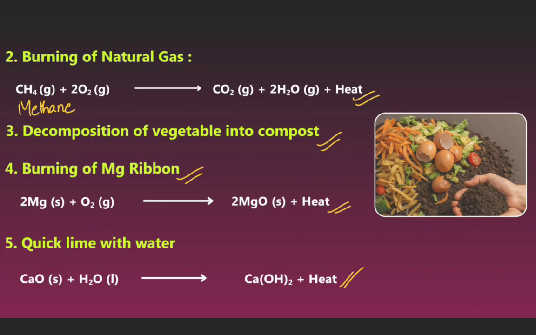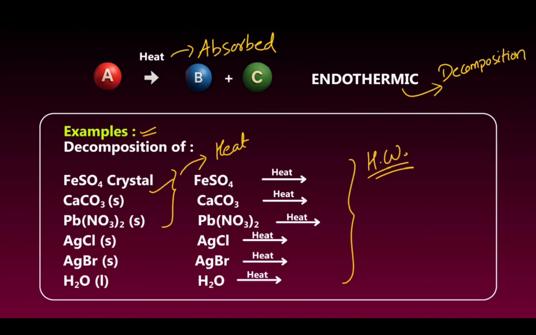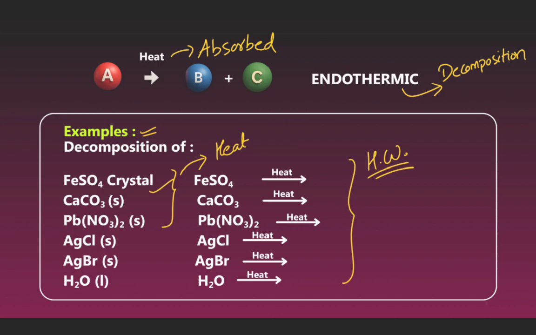Third, decomposition of vegetable matter into compost. Fourth, burning of magnesium ribbon. Magnesium reacts with oxygen, forming magnesium oxide and producing heat. Fifth, quicklime with water. Quicklime reacts with water and forms calcium hydroxide and releases heat. Now we see next. Heat: A divides into B and C, that is an endothermic or decomposition reaction.